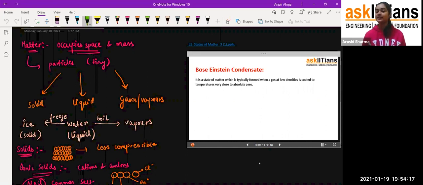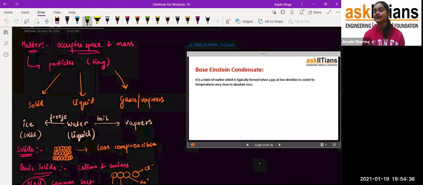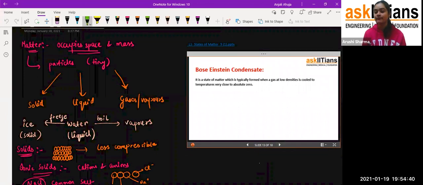So solid, liquid and gases are the first three, but the fourth is plasma and the fifth is the Bose Einstein condensate. This is the state of matter we get when gases are cooled to a very low temperature, generally close to zero temperature. When we cool the gases to that temperature, we get that state of matter, and we call it the Bose Einstein condensate.